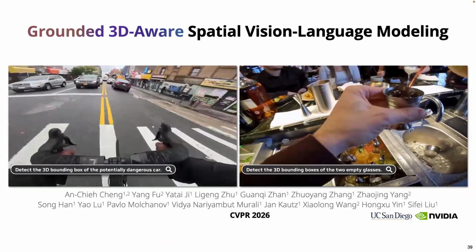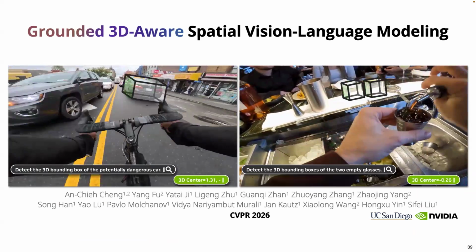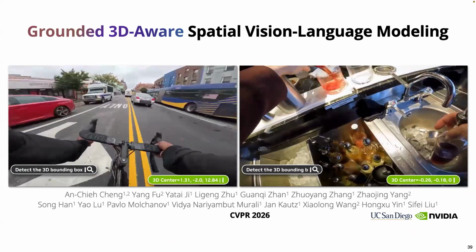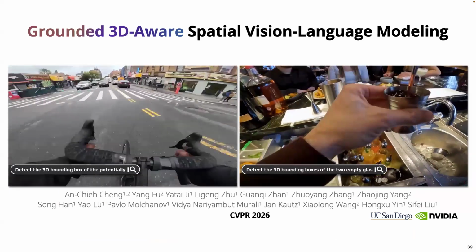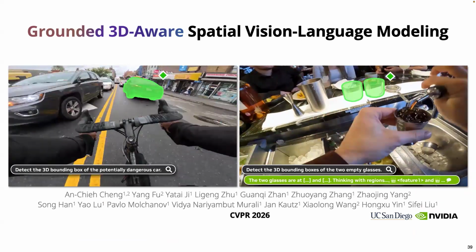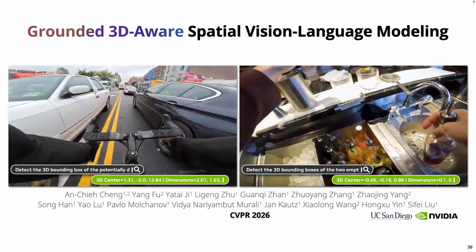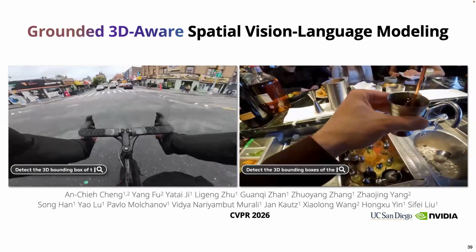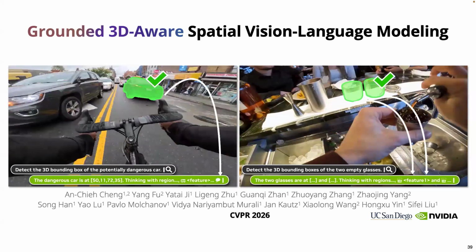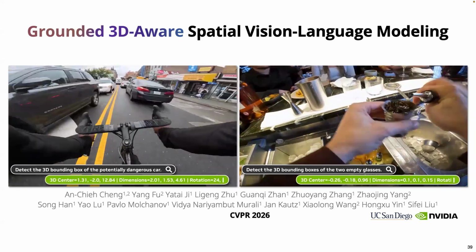From the last work I just introduced, SR3D shows that 3D aware tokens are incredibly powerful for spatial reasoning, but it has a problem. It relies on a major assumption that someone has already provided those region prompts, right? In real world scenarios, we don't have pre-annotated boxes handed to us or to robots. So to truly solve spatial blindness, a model can't just reason about the given regions. It needs to be able to actively ground and detect objects in 3D space. This brings us to our next project, grounded 3D aware spatial vision language modeling.